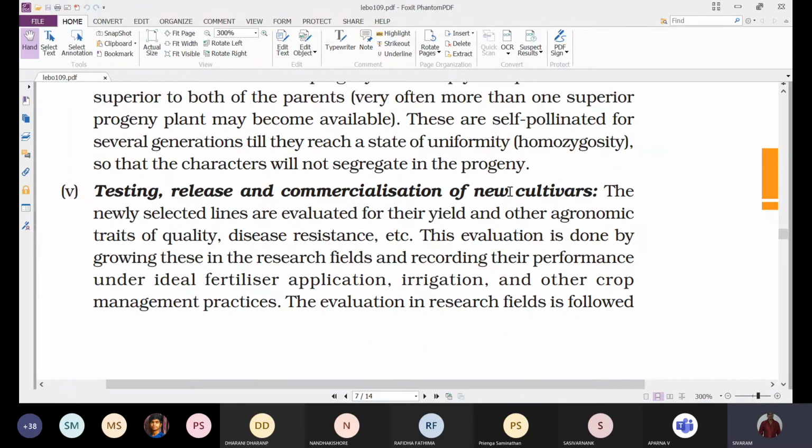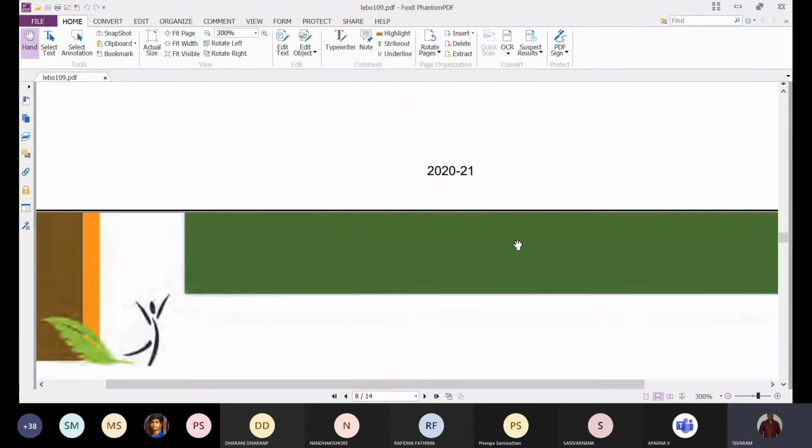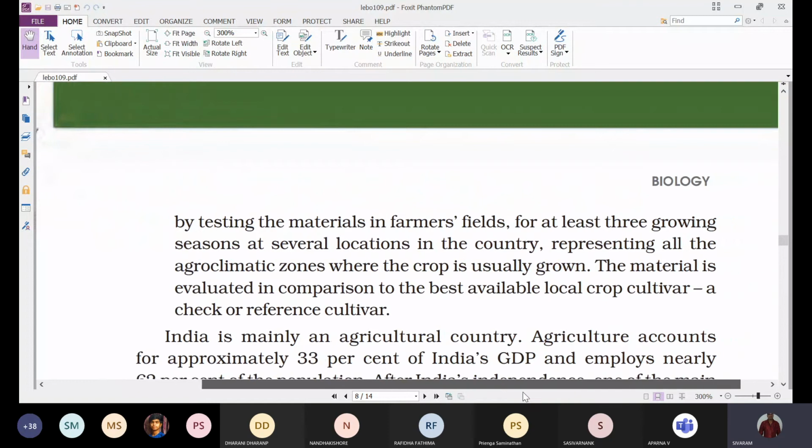All that will be provided at optimum condition, and we look for whether the plant is showing a higher yield or not in the research field, by providing all the optimal conditions. Next, after growing the plants in the research fields, they are transferred to the crop fields, the farmers' fields. The evaluation in research fields is followed by testing the materials in farmers' fields.